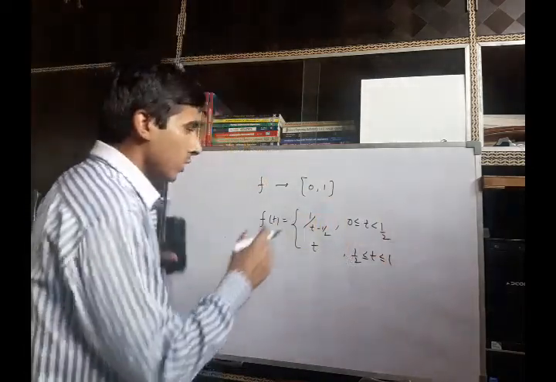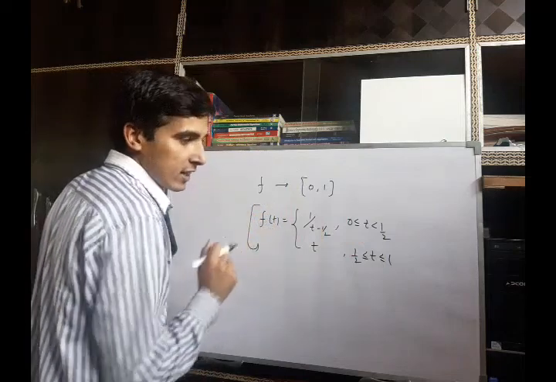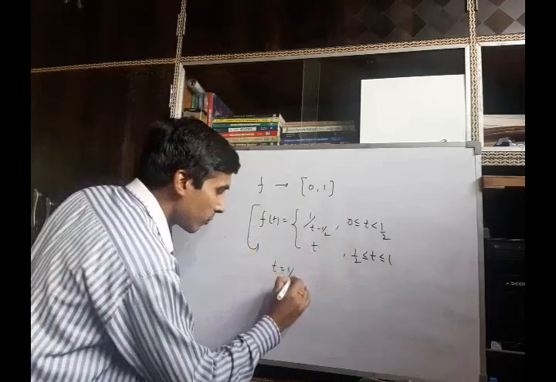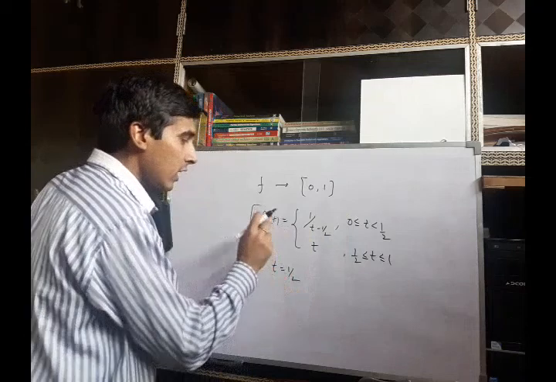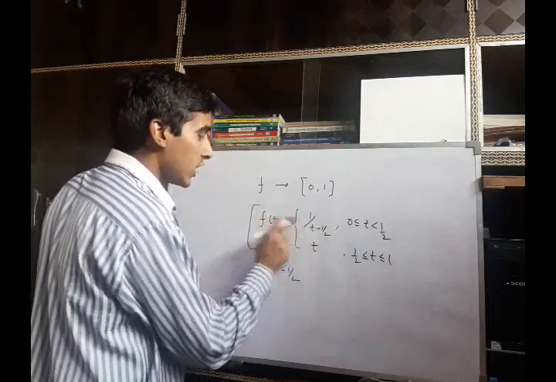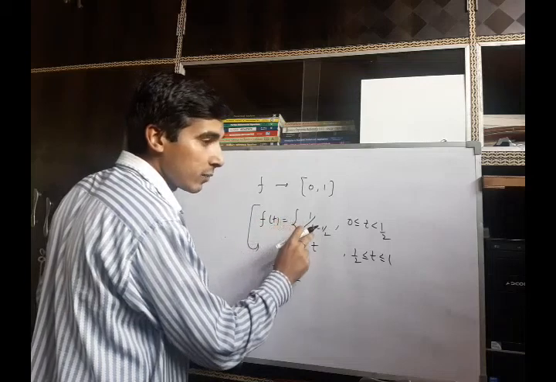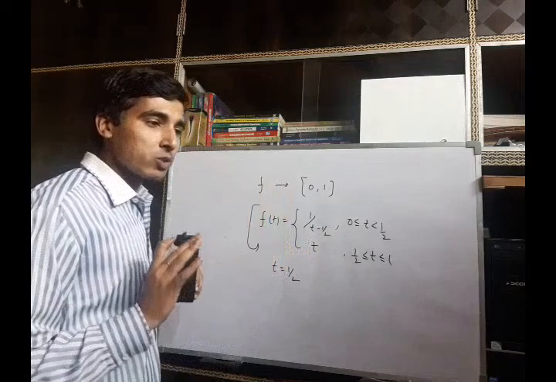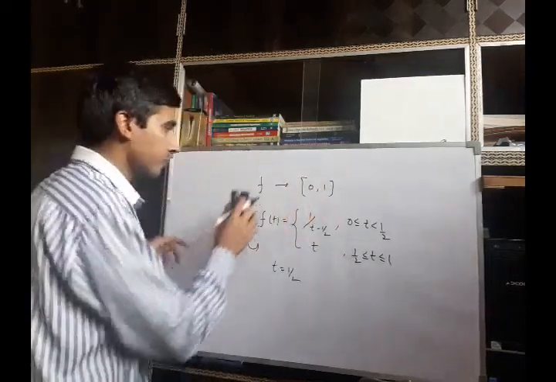You see this function violates the second condition of jump discontinuity at t equal to 1 by 2. If we find the left hand limit, it will not exist at t equal to half, because the function approaches infinity as t tends to half. Therefore this function is not piecewise continuous on the closed interval 0 to 1.